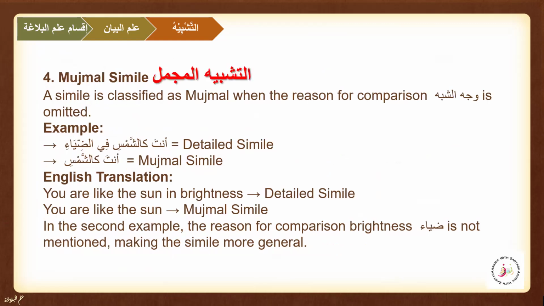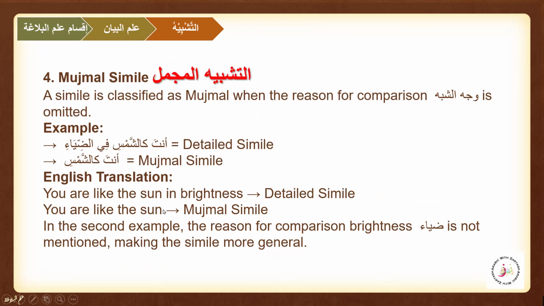We'll see the next form of the tashbih, tashbih mujmal, the mujmal simile. A simile is classified as mujmal when the reason, the wajha of the comparison, is removed. See here the normal sentence, the detailed simile: anta kashamsi fidyai. Now the mujmal one: anta kashamsi. You are like the sun in brightness is the detailed simile. You are like the sun is the mujmal simile.